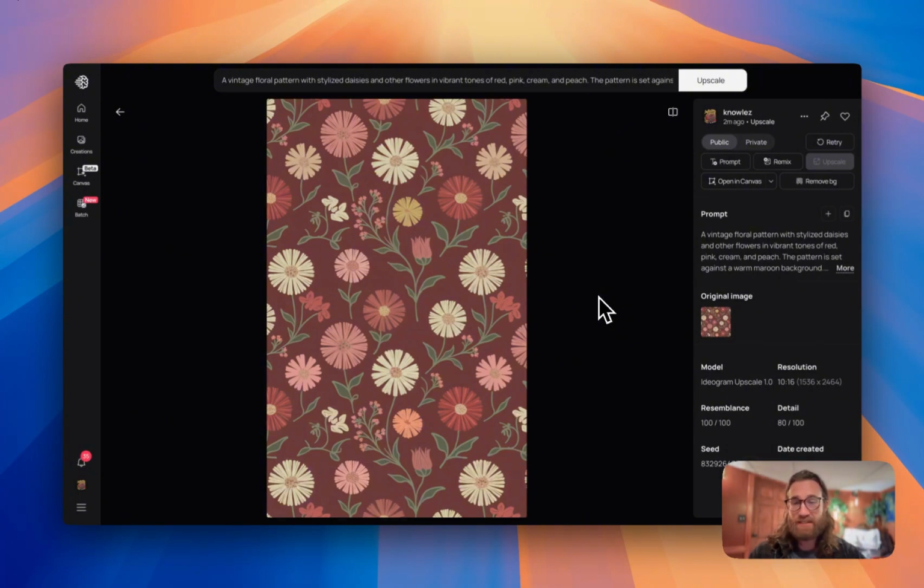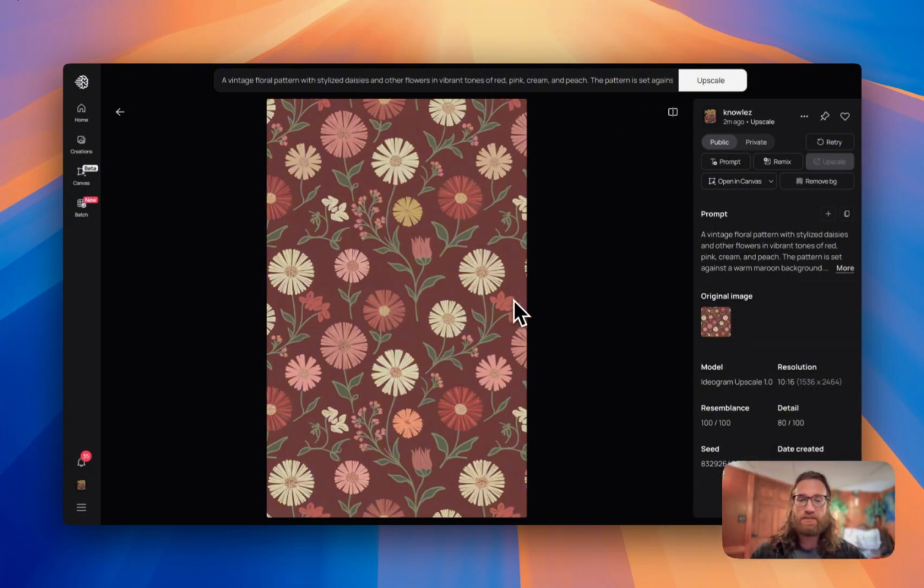We could put it on a phone case, a puzzle, or in this case, we're going to put it on a blanket. And I'm going to show you how simple it is. It actually only takes a few minutes to do this, and you might be surprised at how easy it is to start earning commissions and start creating products yourself.